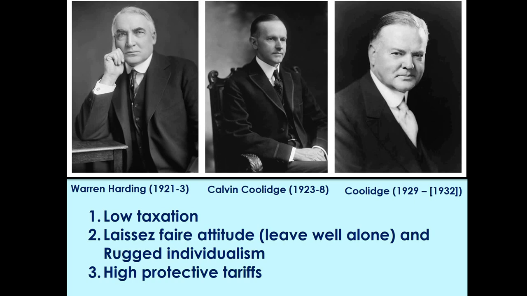Imports became more expensive compared with American-made goods. This, in turn, encouraged the purchase of American goods and helped US-based trade. The Fordney-McCumber tariff in 1922 raised import duties on goods coming into the USA to the highest level ever. In this way, it protected American industry and encouraged Americans to buy more home-produced goods. In addition, a reduction of income tax rates left some people with more cash to spend on consumer goods.